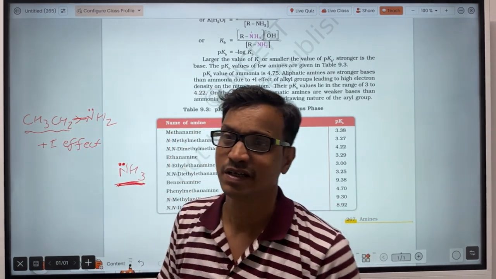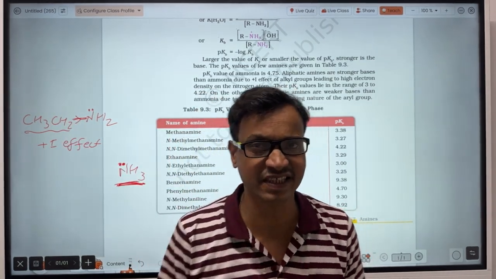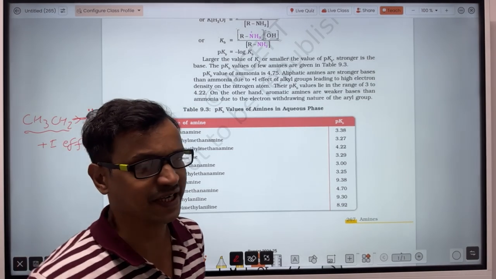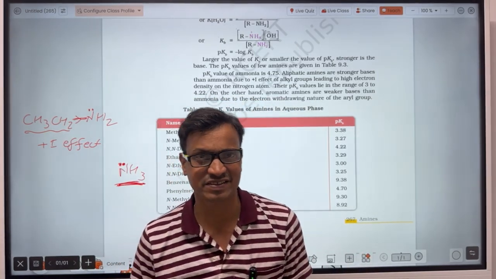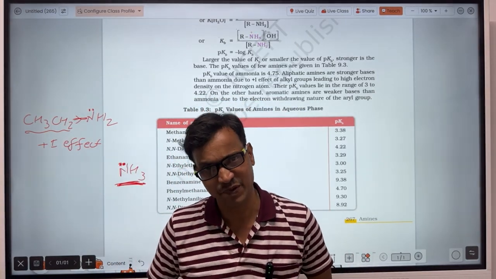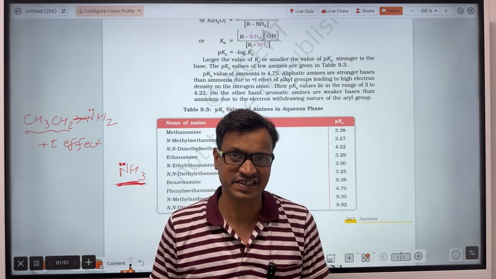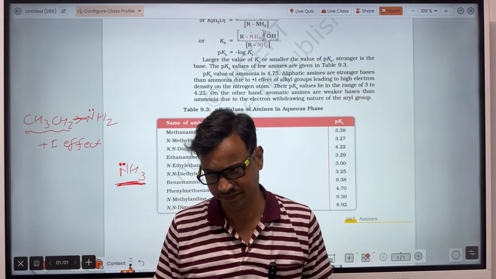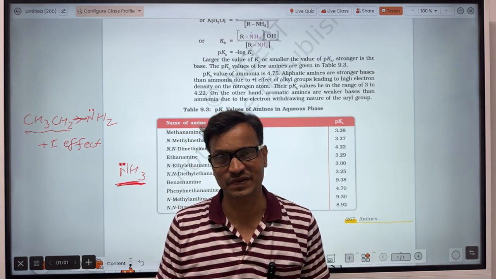Okay, now let's see the basic strength of primary, secondary and tertiary amines. Let's compare them. There will be two conditions. One is when the amine is dissolved in an aprotic solvent, or if it is in the vapor phase. The order is the same whether it is in the aprotic solvent or in the vapor phase.